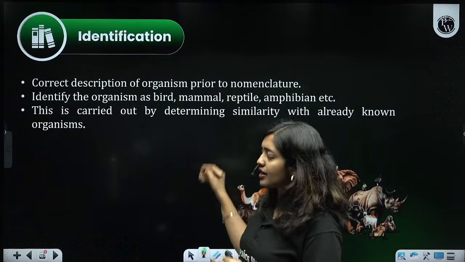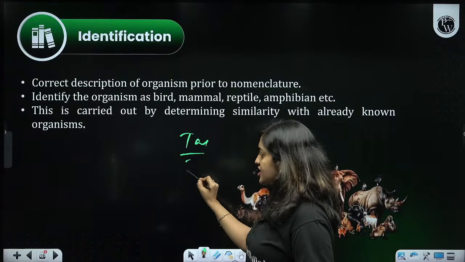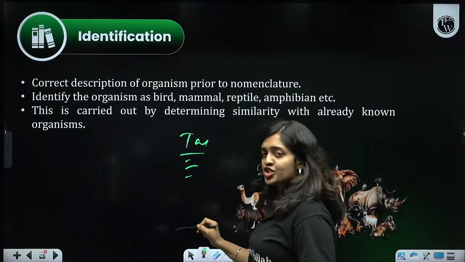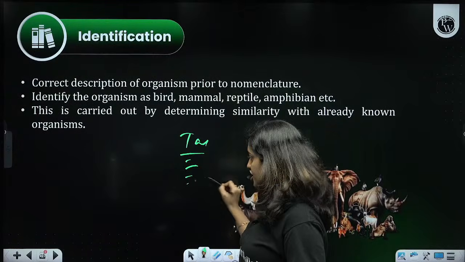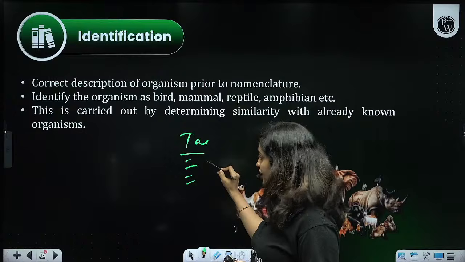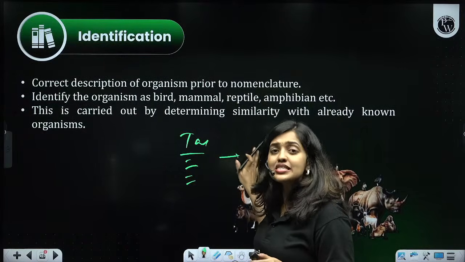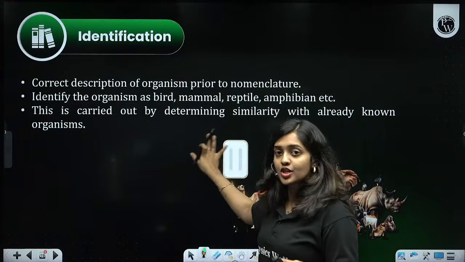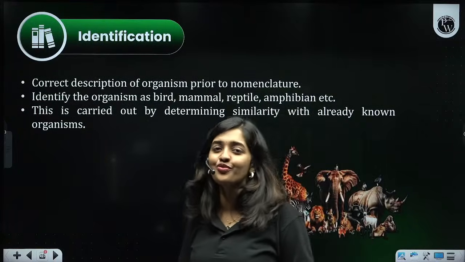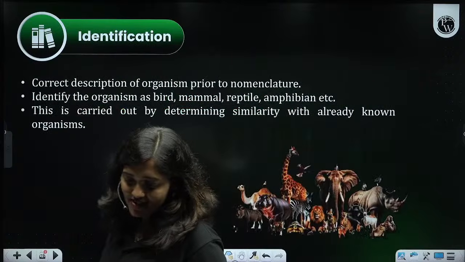If I'm making a note based on taxonomy, it should be like this: taxonomy, characterization, identification, nomenclature, then what? Classification. Okay, that's a short note. In each of the topics, sometimes we'll be having a single point. Only make the important simple points, not elaborate. Don't do descriptive writing for short notes. Okay, that's the thing. Is this clear, dears?